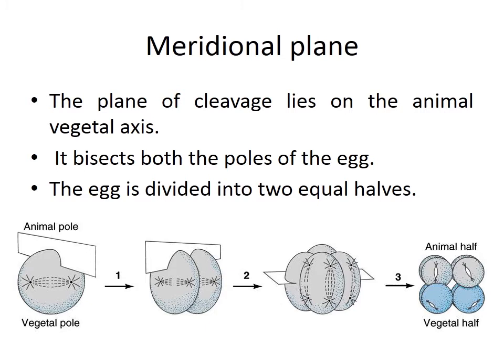The plane that passes through the animal pole as well as the vegetal pole is known as the meridional plane, a central one that cuts the zygote into 2 equal halves. The plane of cleavage lies on the animal-vegetal axis. It bisects both poles of the egg, and the egg is divided into 2 equal halves.